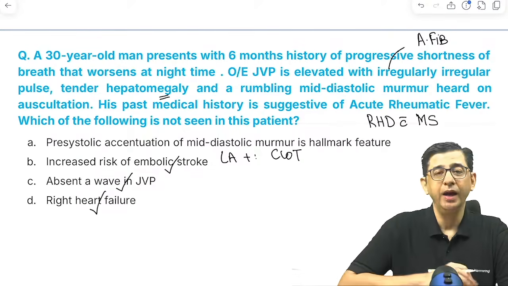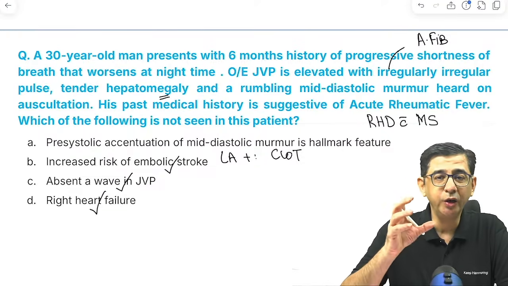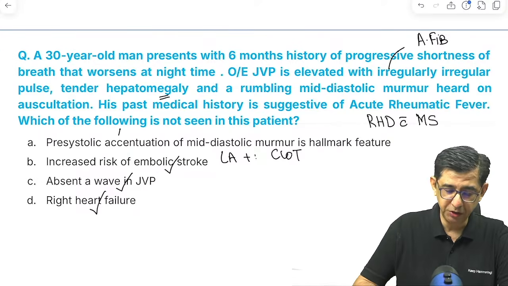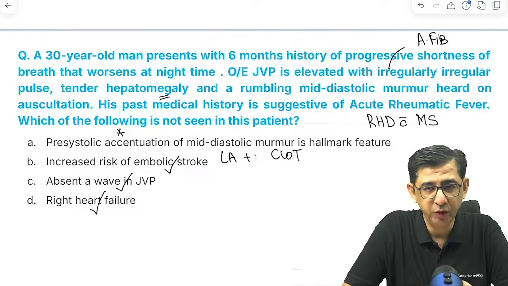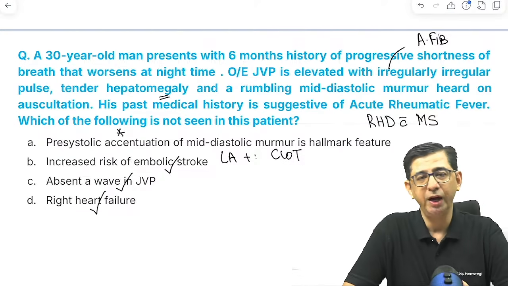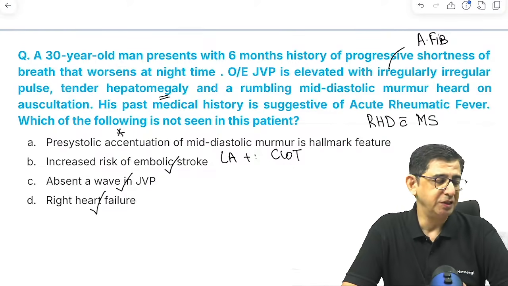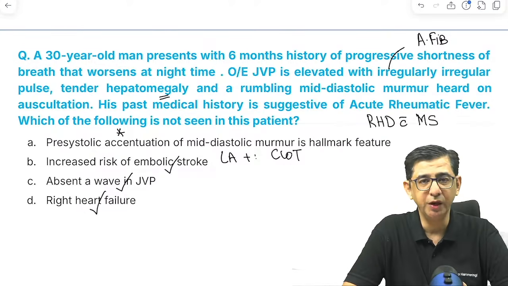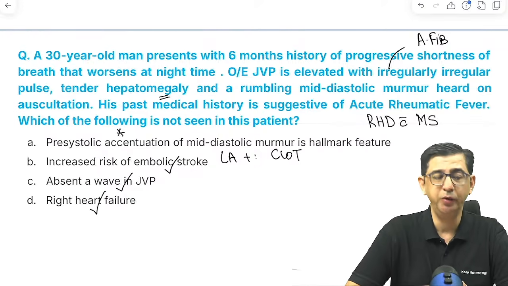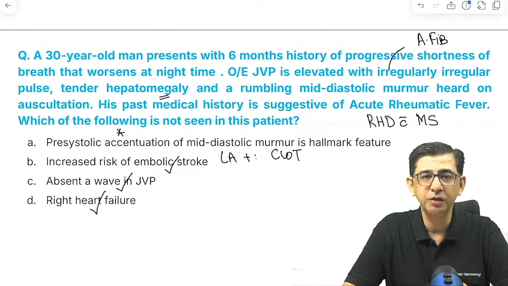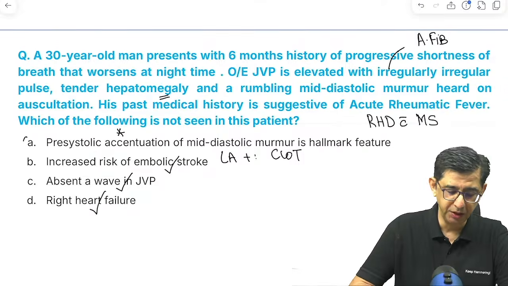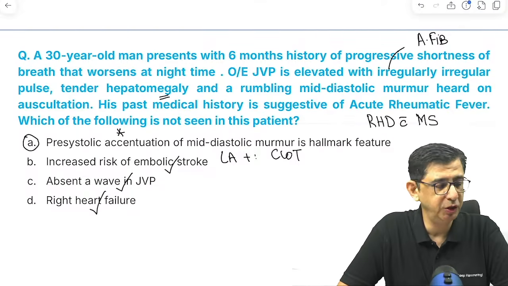But as I've explained, in atrial fibrillation, because the atria are just twitching, they have no strength. Because of that, the pre-systolic accentuation which is given in this question is a wrong statement. This question also came in the INI-CET exam in a different way in 2024 and was repeated in NEET PG in 2025. The disease will remain the same; the only thing is the language of asking would be changing, and Medico X has done a perfect job. There is no atrial contraction. So that is the rationale that in this condition, there would be a lack of pre-systolic accentuation, and therefore the correct answer to this first question is option A.